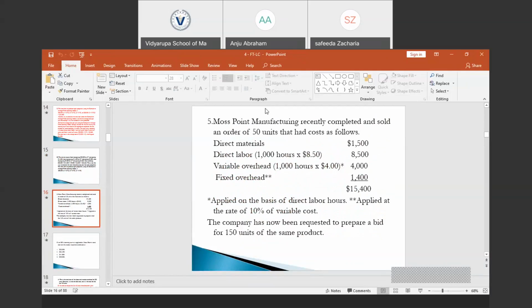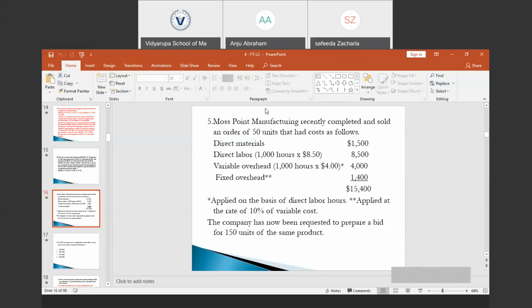So the next question is, Most Point Manufacturing recently completed and sold an order of 50 units that had cost as follows. The cost related to those 50 units is provided: direct material cost, direct labor cost, variable overhead and fixed overhead. This overhead is applied on the basis of direct labor hours and is applied at 10% of the variable cost.